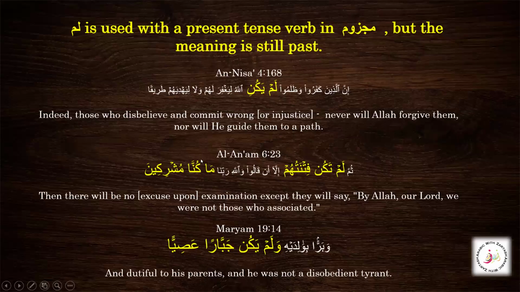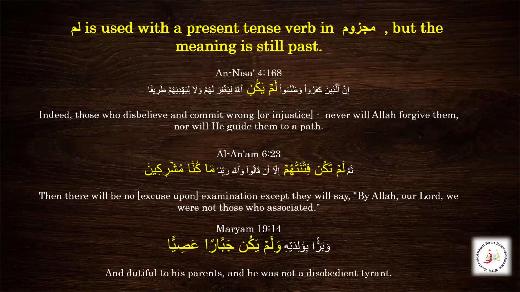Then we have this faili madi of kunna. Again, you can see it's used in the past tense. Mushrikin is isim mufrad, and that is in the state of nasab, and that is a khabar of kana. So this kunna is faili madi, and it is, you can say, isim of kana, and we have this na. Isim of kana here is na. You can see this is because it is the attached na, kun plus na, and mushrikin is a khabar kana.